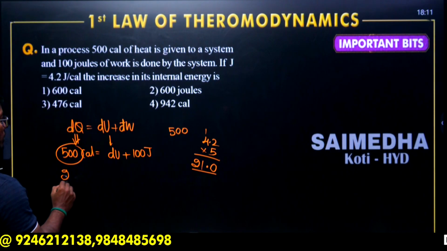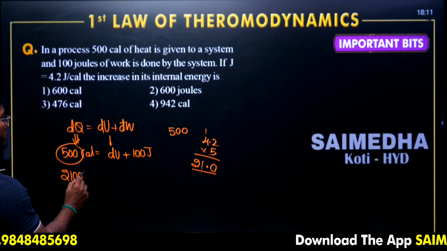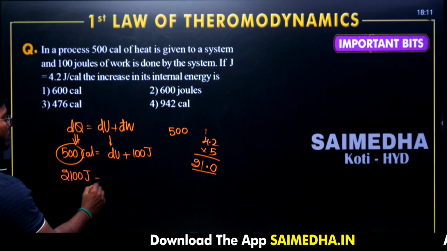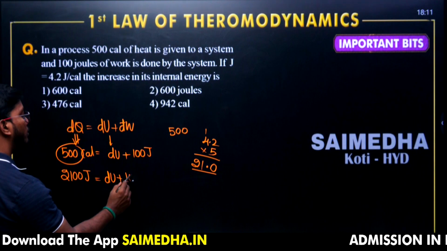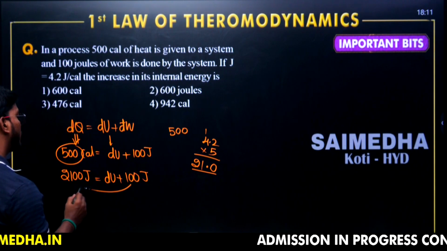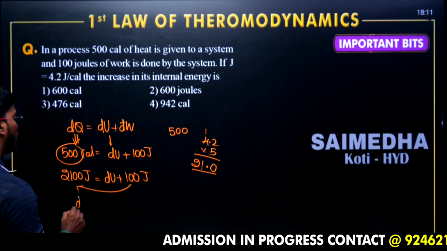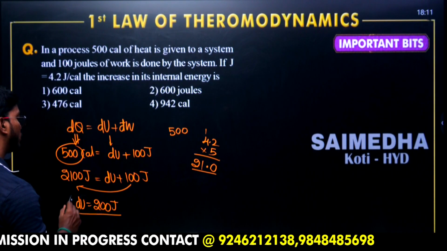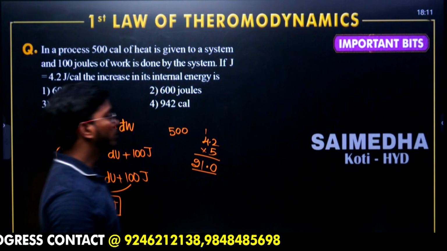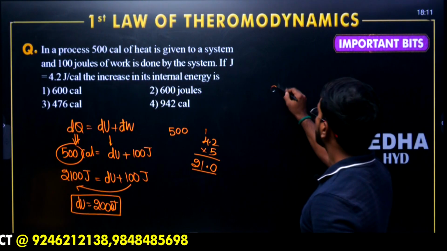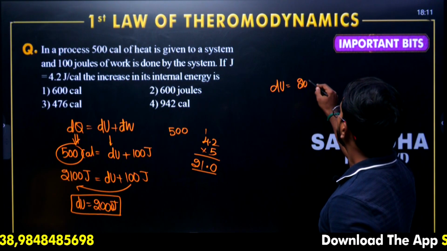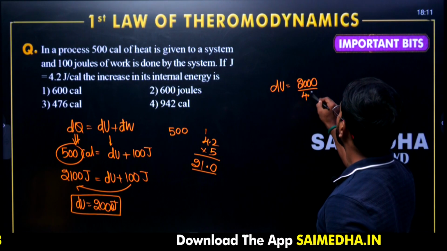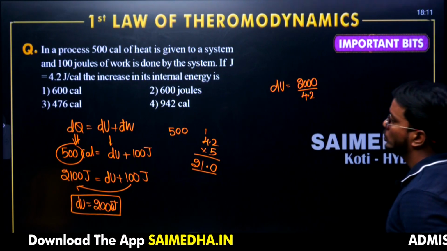So this is going to become 2100 joules, which is equal to dU plus 100 joules. 100 is going to be subtracted, and dU is equal to 2000 joules. Then 2000 divided by 4.2 in terms of calories.